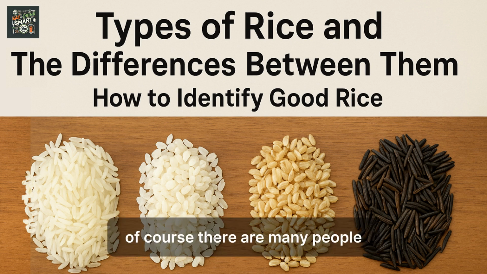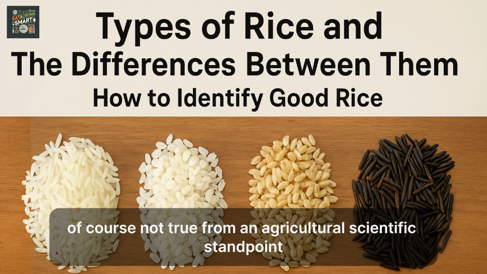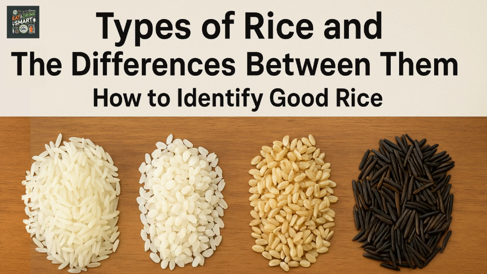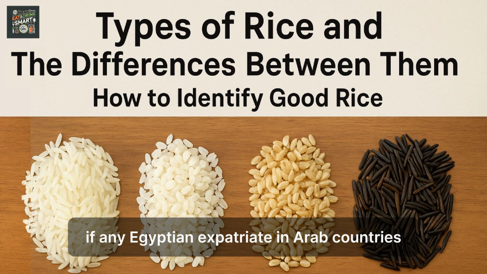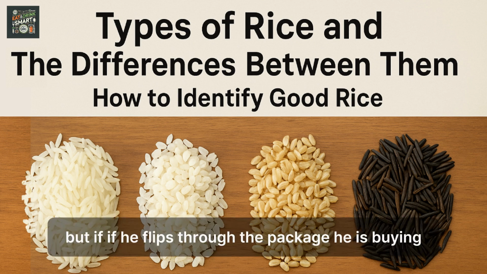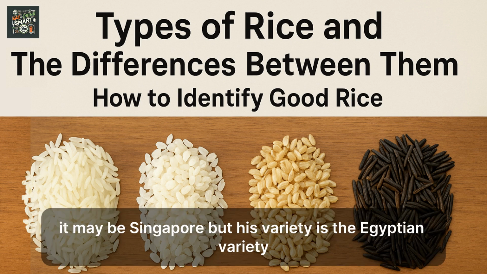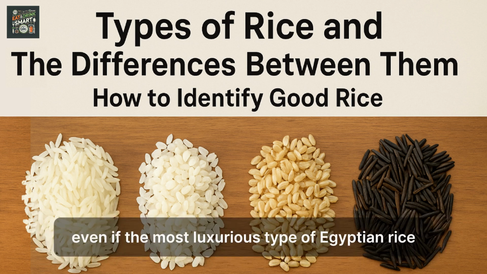Egyptian rice, of course, there are many people who think that Egyptian rice is necessarily rice grown in Egypt, but this is not true from an agricultural scientific standpoint, because Egyptian rice is a variety that does not originate there. It means the rice that we see in all countries of the world under the name Egyptian rice. If an Egyptian expatriate in Arab countries goes to the supermarket, he will find many varieties of Egyptian rice written on the packages, but if he flips through the package he is buying, he will find that the country of origin may be Vietnam, the Philippines, or Singapore, but the variety is Egyptian. Egyptian rice is not necessarily grown in Egypt,